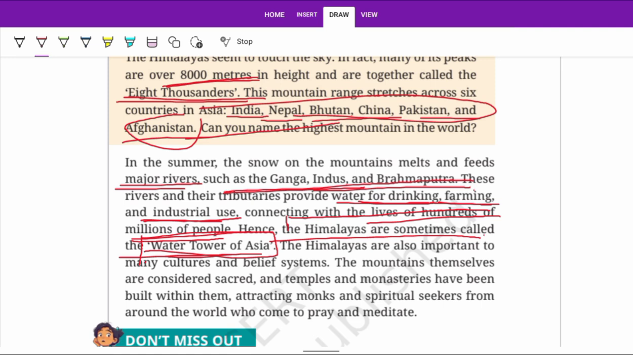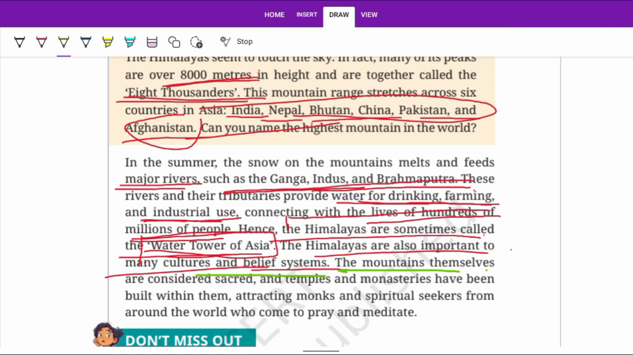China made some dams on the rivers flowing from the Himalaya. The Himalaya are also important to many cultures and belief systems, like Buddhism and Jainism, and the Dalai Lama was also from Tibet. We can say the Himalaya are good for spiritual things and spiritual activities.